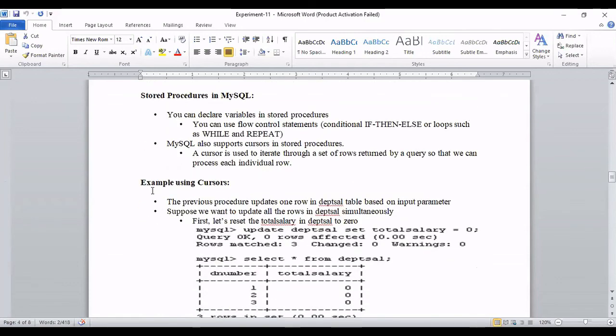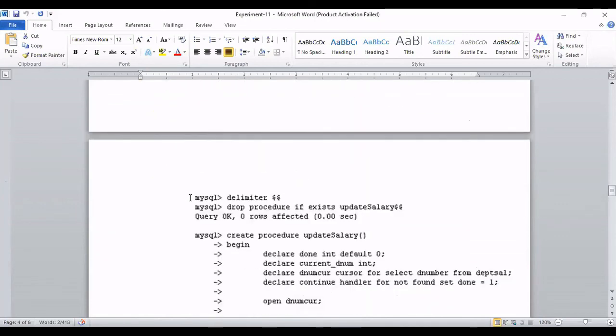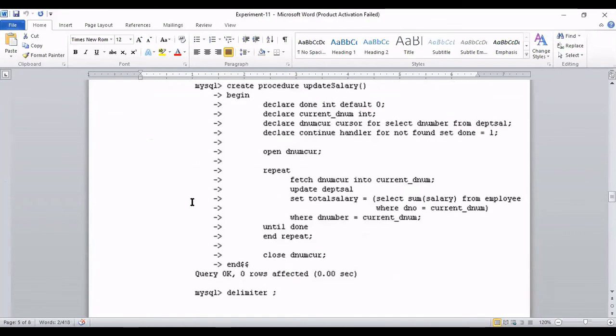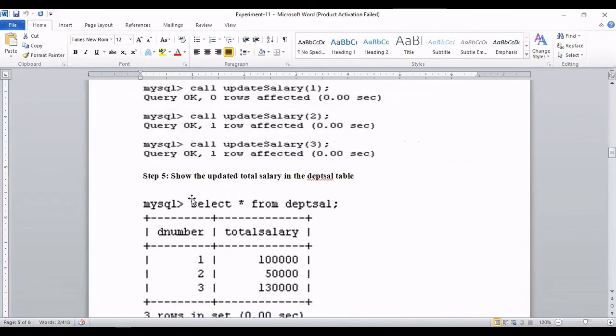Next, coming to cursor. Because we don't know about cursor yet, in the next lab I'll explain what a cursor is and how to utilize this cursor in a procedure. Okay. So your work will be what? You please copy this.